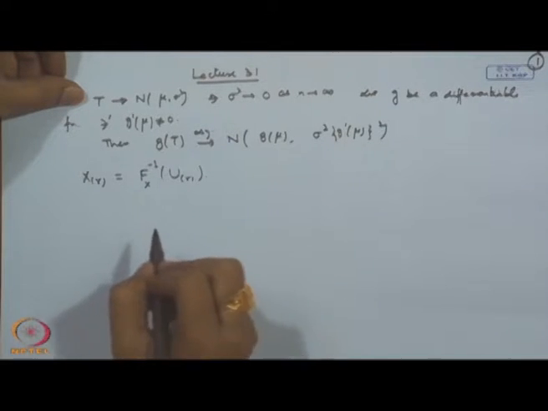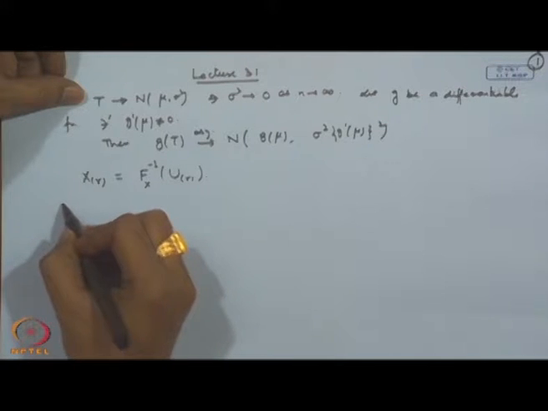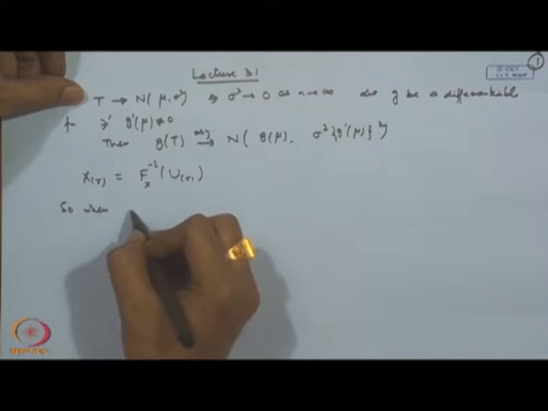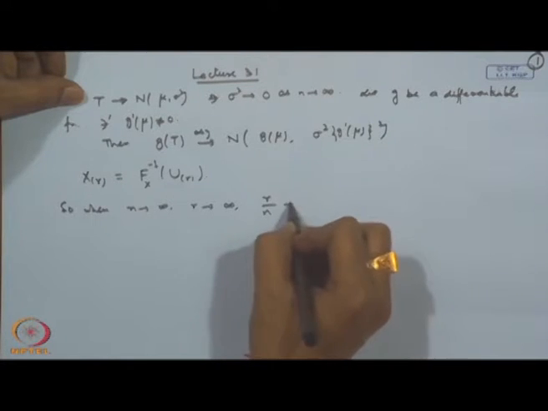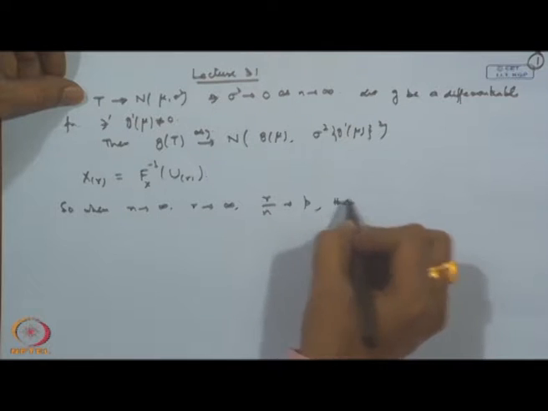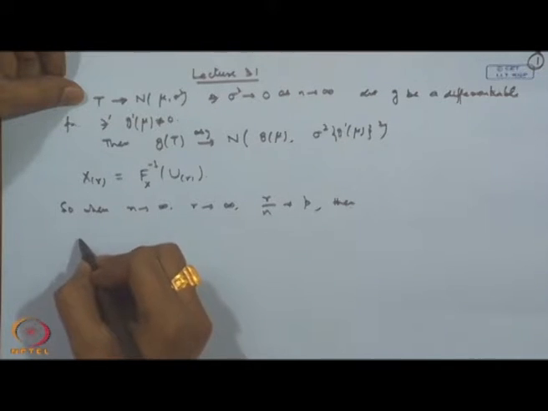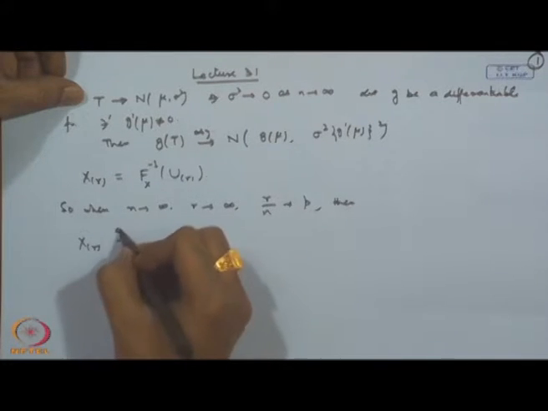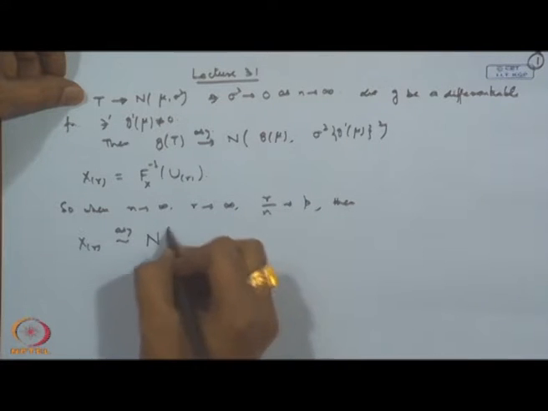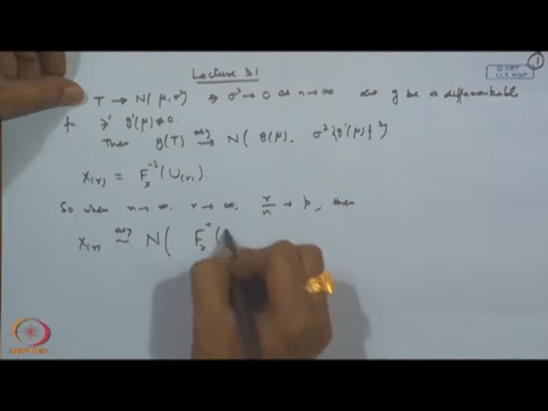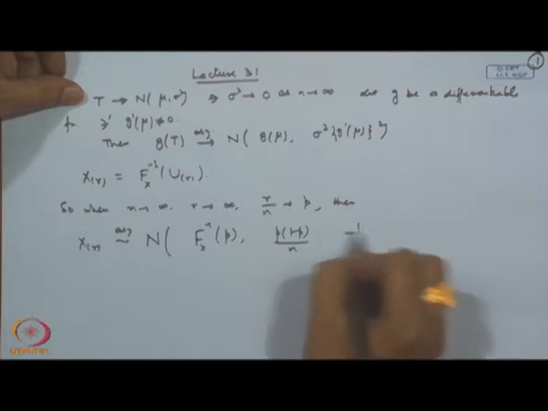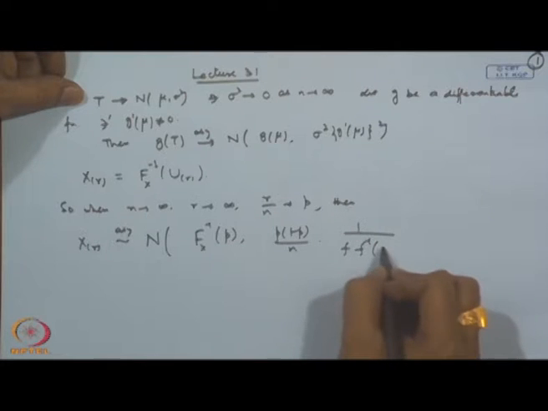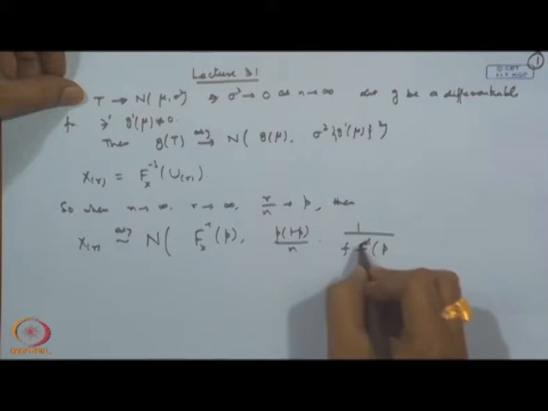If we use this, then when n tends to infinity, r tends to infinity, such that r by n tends to p, the asymptotic distribution of X r is normal with mean F inverse p and variance p into 1 minus p by n, into 1 by f of F inverse p, whole square, where this is capital F here.